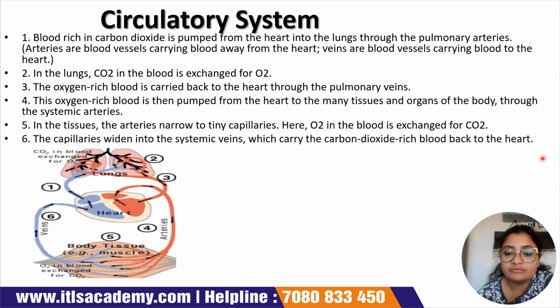In the tissues, the arteries narrow to tiny capillaries. Here O2 in the blood will be exchanged for CO2, and then the capillaries will widen into the systemic veins, which will carry the CO2-rich blood back to the heart. So this is the diagram which explains this entire scenario.